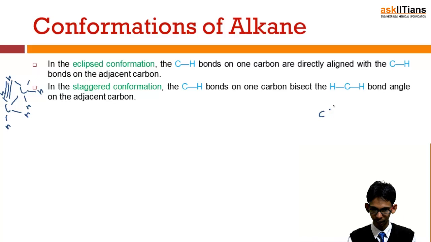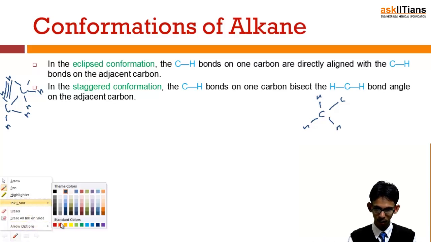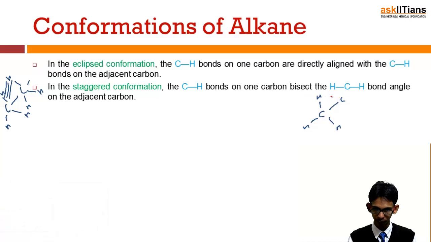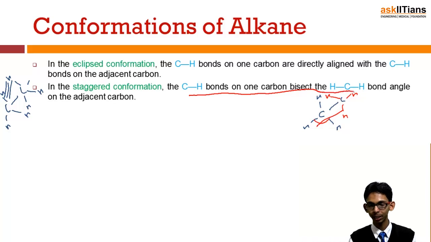This is one carbon, this is another carbon, one hydrogen at this point, one hydrogen at this point, while in the next one it would be like one hydrogen here, one here, another here. Now what is happening, this is the angle of one, and this hydrogen is in between this angle, it is bisecting this angle. So this type of structure in which the CH bond of one carbon bisects the HCH bond angle of the adjacent carbon is called staggered. So there are two possible types of conformation, eclipsed and staggered.